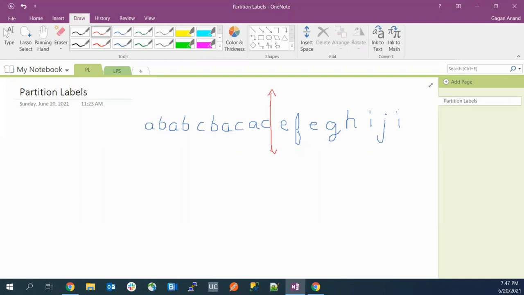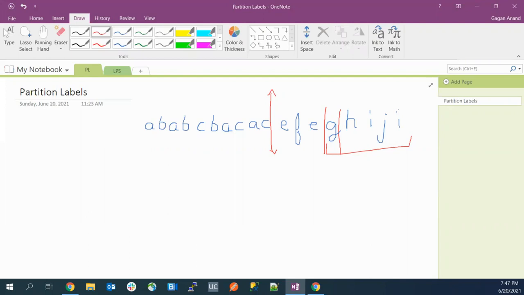Abhishek, your first two are right, but your third one is saying that it should go to G to I. This is not right. G alone can be a particular section, and we have to make as many sections as possible, right? So G alone can be a section because G doesn't have any occurrence after that. You got my point, Abhishek? G alone can be a section. Abhishek, please confirm in the chat if you have any. Oh, yeah. Okay, got it.